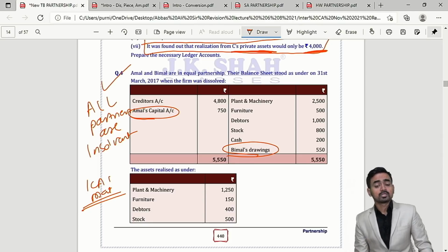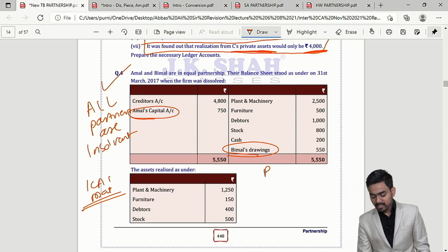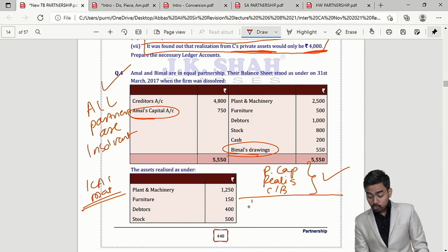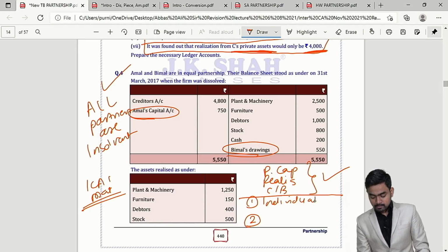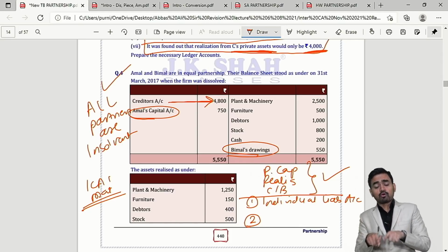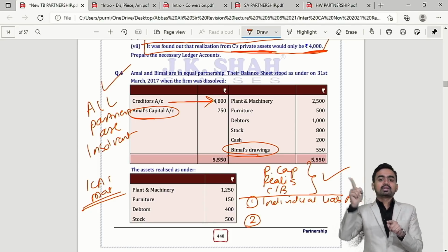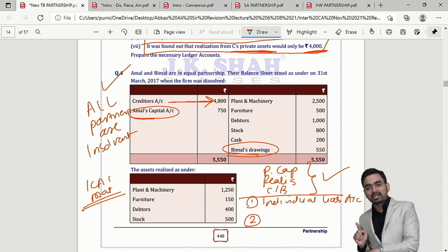Okay, my dear students, when all the partners are insolvent, then along with partners capital, realization and cash bank, these are the accounts which you have to anyway prepare in dissolution. 2 additional accounts will come. Number 1, individual liability account. Like over here we have creditors. Is it clear? So this time when all the partners are insolvent, do not transfer creditors in the realization account. Is it clear? Separate ledger you have to prepare.